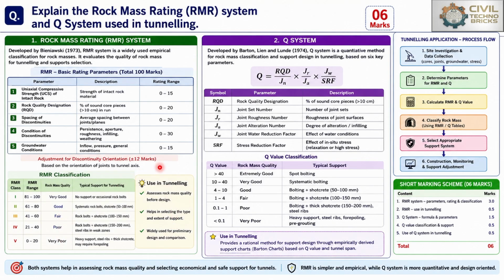So what is the usage of rock mass rating from the tunneling point of view? It assesses rock mass quality before design, then helps in selecting the type and extent of support, and lastly is widely used for preliminary design and comparison purposes.